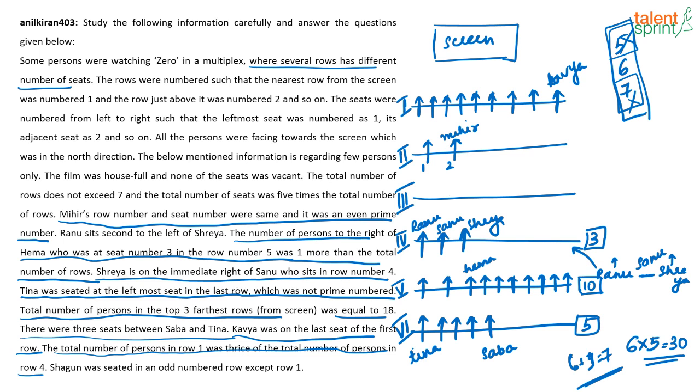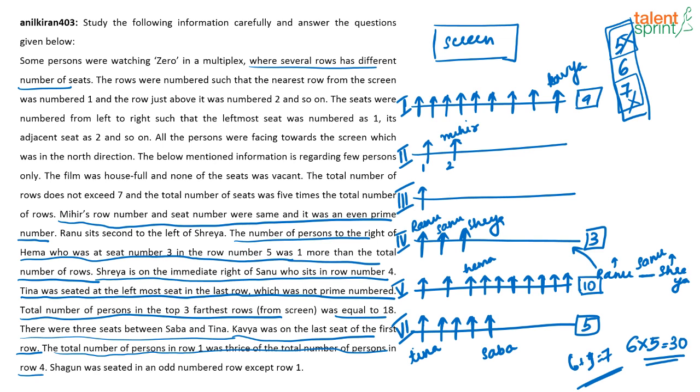Shagun was seated in an odd numbered row except 1. Okay, so we have already fixed all these rows. You know, here there are 9 people. Now where can Shagun come? Shagun is sitting in an odd numbered row except 1. So obviously Shagun has to be in this row, correct? Third row, because there I have not put anybody.